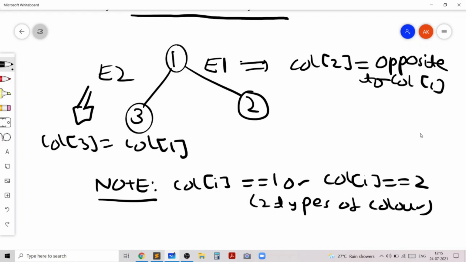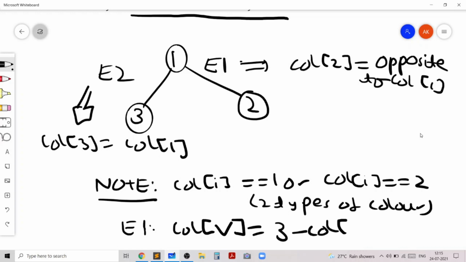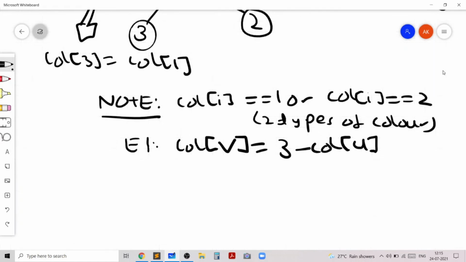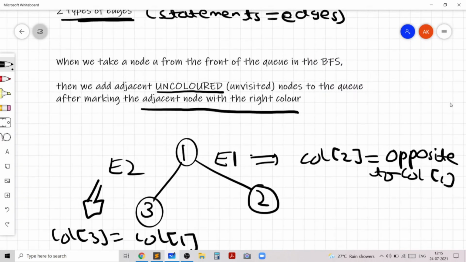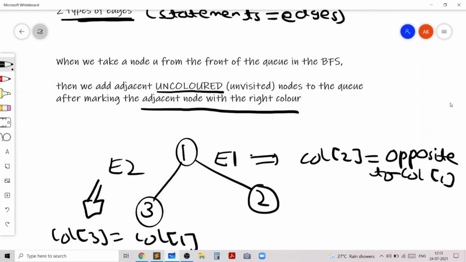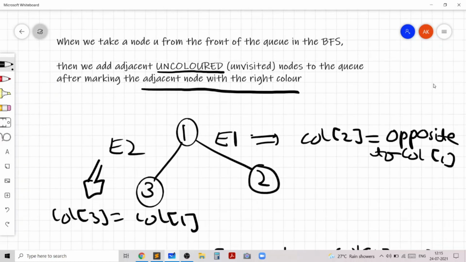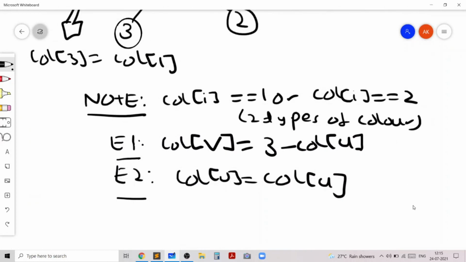And in the first edge type, we basically set the color of the adjacent vertex V to be 3 minus the color of the top of the queue U. And in the second type of edge, we set the color of V to be the same as the color of U. And after that, we just do the standard BFS. We add the vertex V to the queue. And this is basically how we will come up with the formal algorithm. Now let's look at the code.